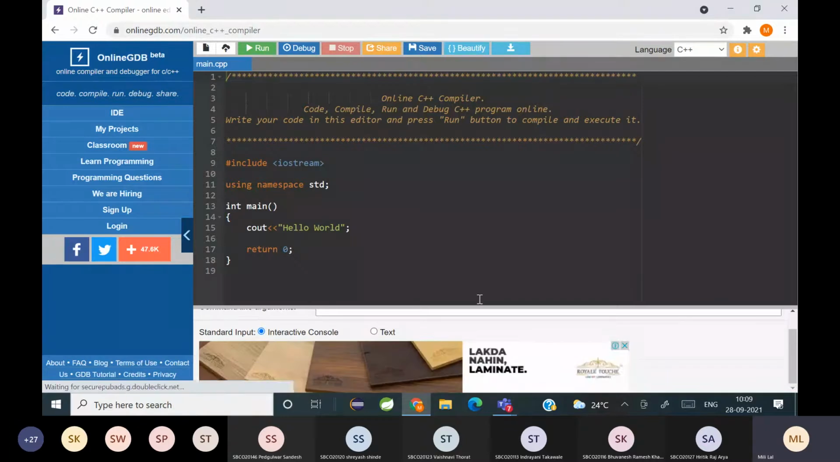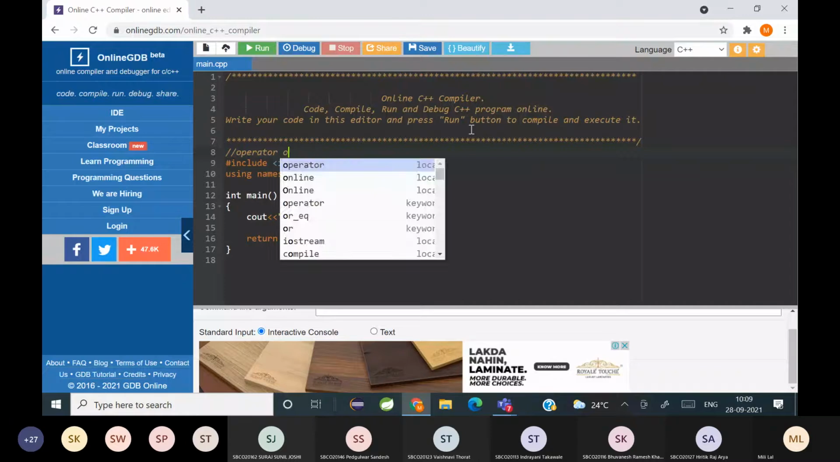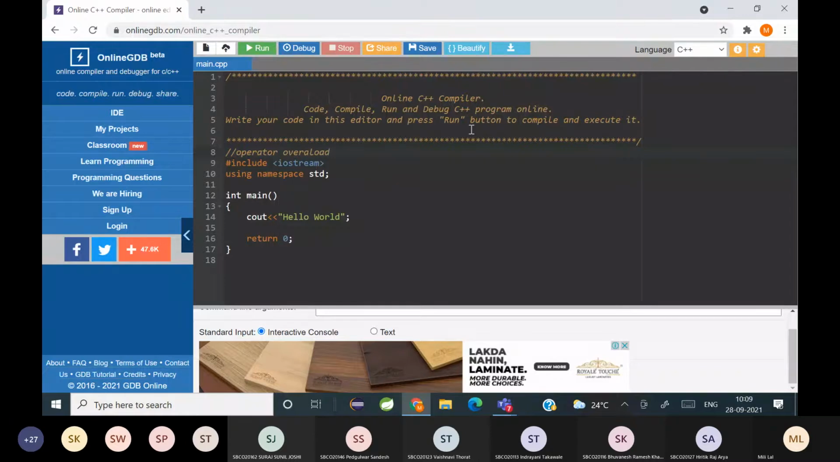Function and operator overloading. Okay, so function and operator overloading. Fine. Today we'll continue with operator overloading. So any doubts on operator overloading? Any doubts, students?